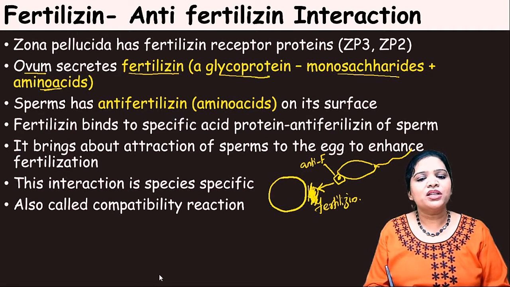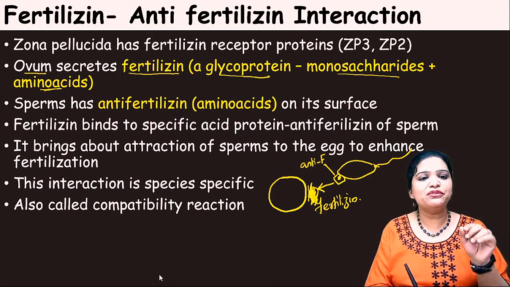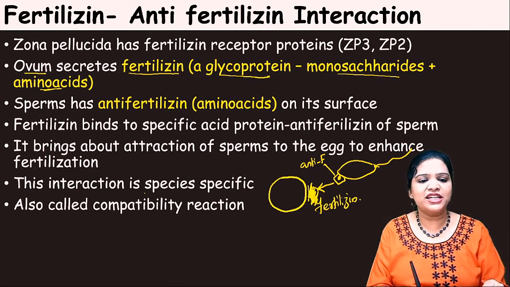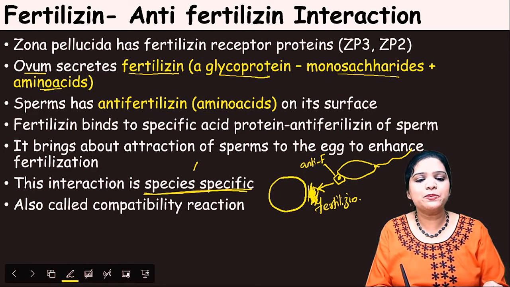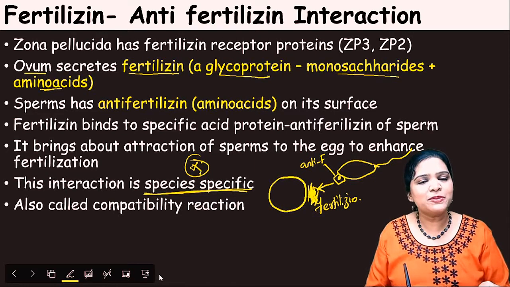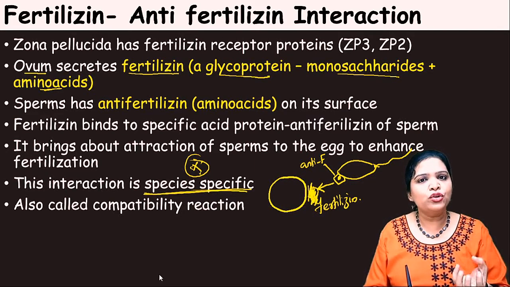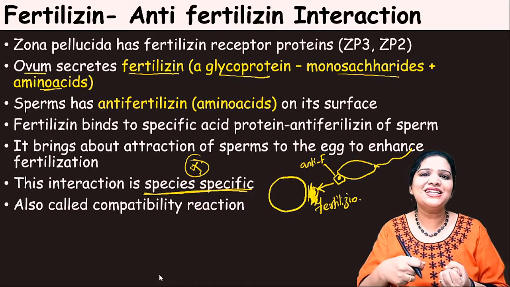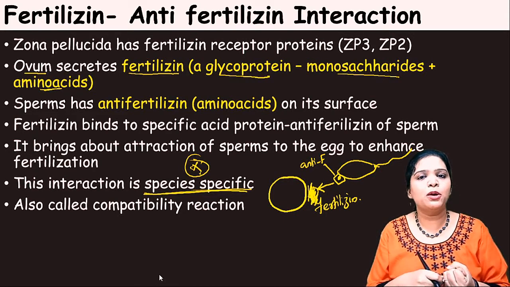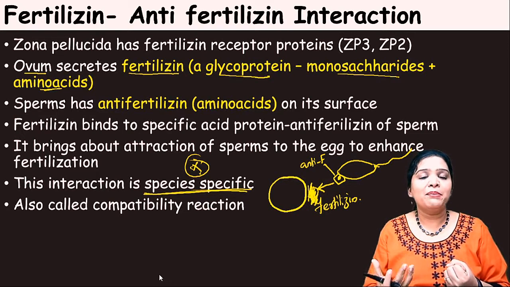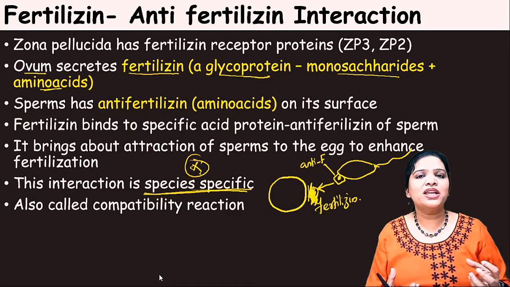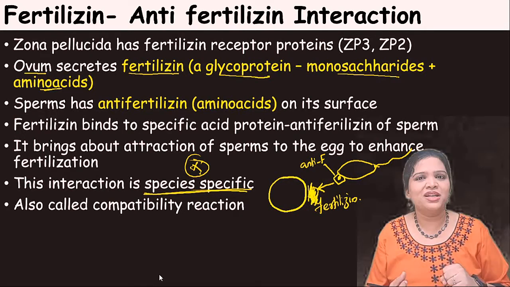And here the important thing is that this fertilizin anti-fertilizin interaction is species specific. What is species specific? For example, a female human ovum cannot be penetrated by a monkey sperm, or a monkey ovum cannot be penetrated by a human sperm. Why?